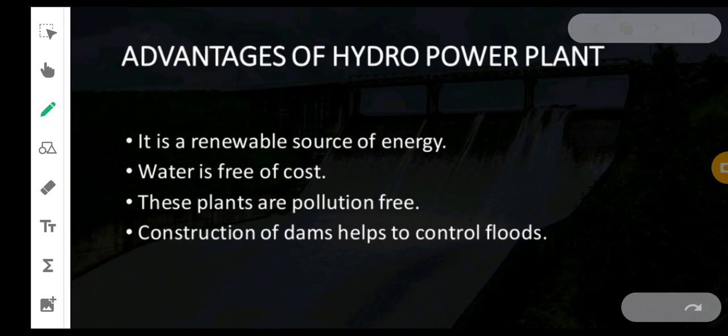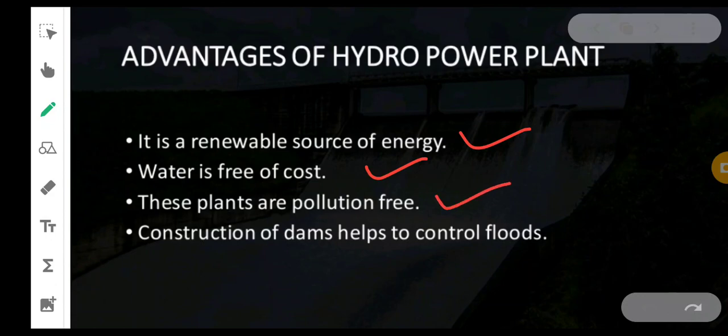So what are the advantages of a hydropower plant? It is a renewable source of energy. Water cannot get exhausted, it won't get exhausted. The water which is used is a renewable source of energy, so water is continuously present. Water is free of cost. In the case of coal, the raw material was very costly. There was digging and mining required for the extraction of coal from the earth crust. Here the water is free of cost, it is directly available.